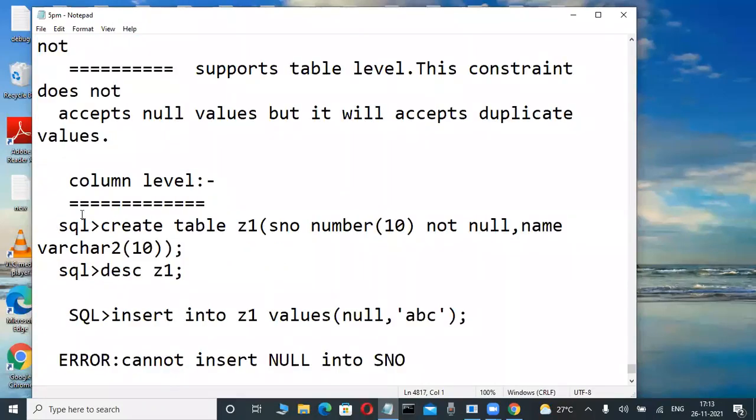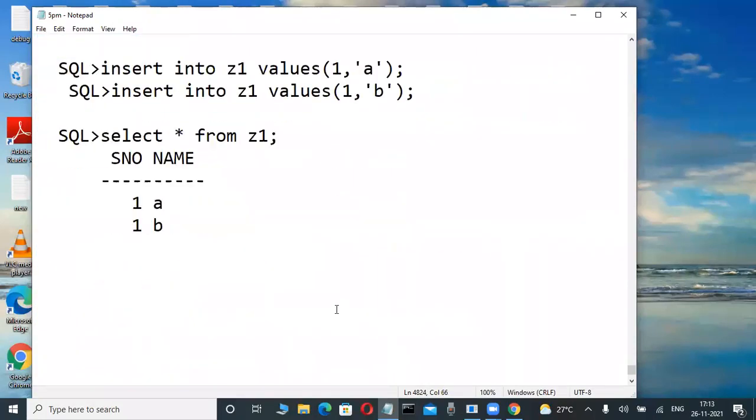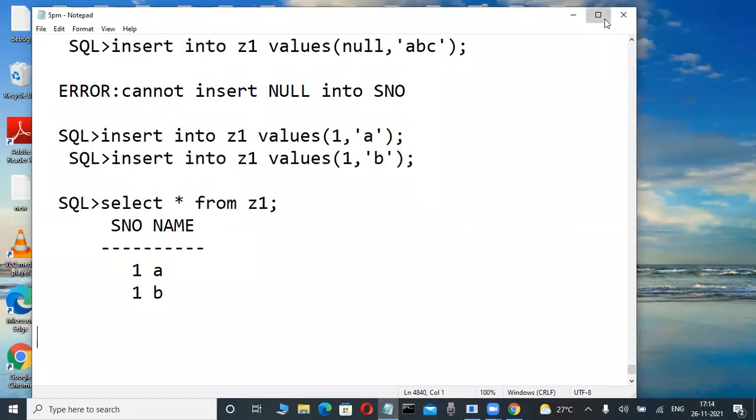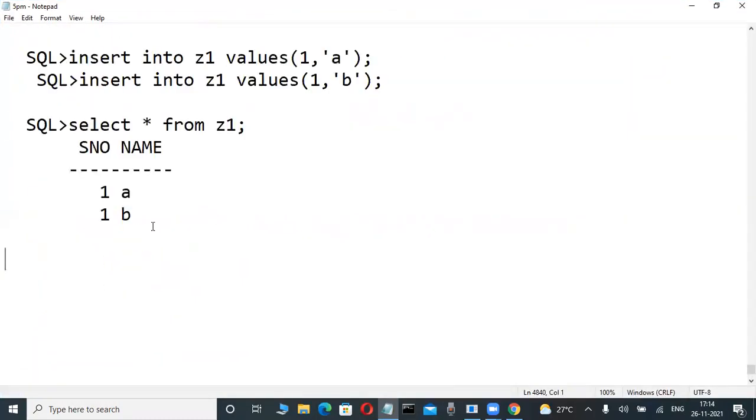These constraints are created with one syntax at the column level, and another syntax at the table level. Now, NOT NULL cannot be created at the table level. But I try to create it at the table level. What happened? Observe it. Don't write it.